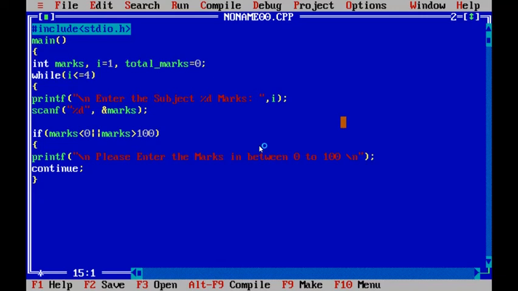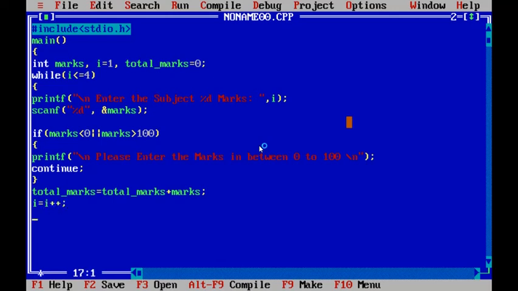What is the use of the continue statement? Total marks is equal to, by using this instruction, we are adding the total marks, subject 1 and subject 2 marks, up to subject 4 marks, semicolon. i is equal to i plus plus.